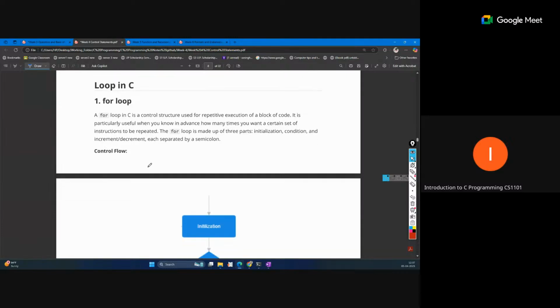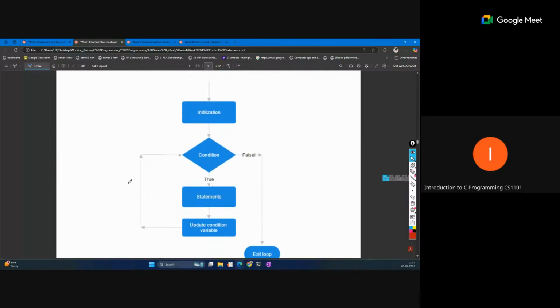So we have two types of loops here. For loop is there. The for loop structure is like this. First we set some loop variable. Okay, so that loop variable we define. Suppose we are defining i equal to 0. That is called initialization. This is the first step.